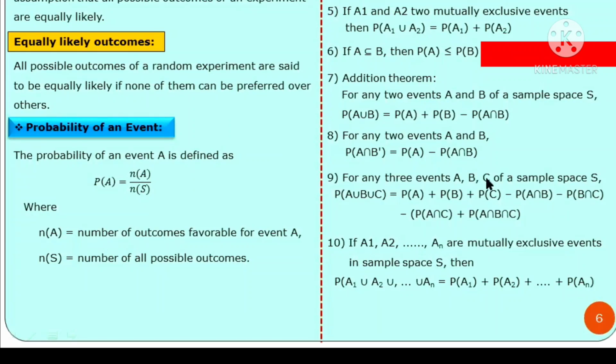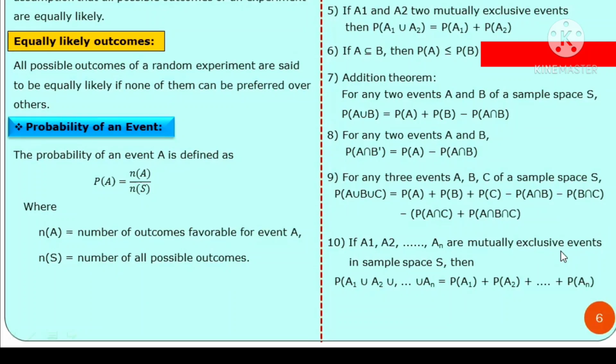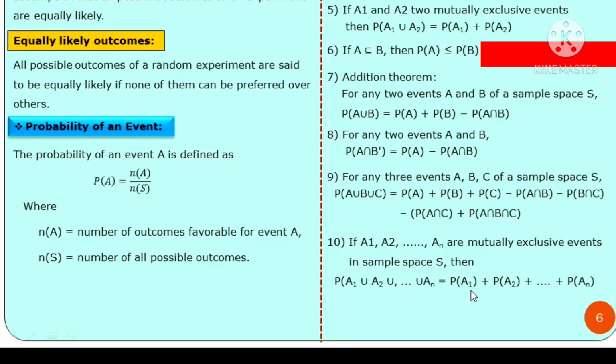Tenth, instead of 3 events, given n events A1, A2, A3 up to An, and all these events are mutually exclusive, meaning if you take the intersection, it is surely empty. All these intersections are 0 as in the previous case. So for n events, their union's probability, P(A1 union A2 union up to An), is equal to P(A1) plus P(A2) plus P(A3) up to P(An).